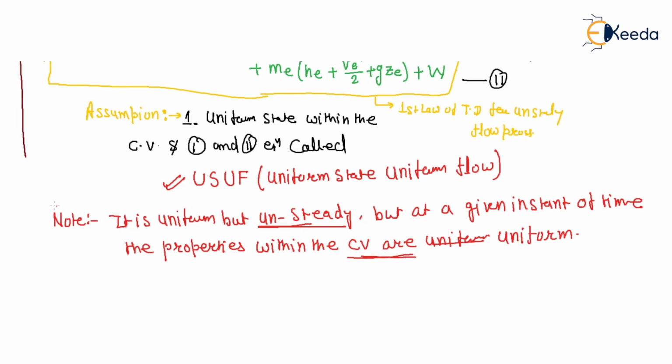So this is called uniform state, uniform flow. At a given instant of time, the property within the control volume is uniform. So it is uniform but unsteady. Okay? Thank you very much.